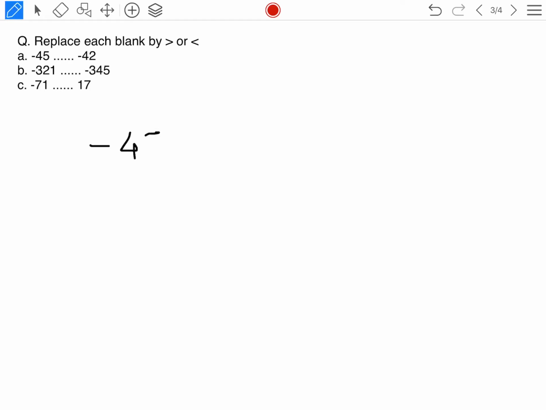Then now you need to compare. First one it is given minus 45, then blank, minus 42. Now which one will be greater? Minus 45 is greater or minus 42 is greater? You need to solve. Okay. Second one you will try at home. Second one is your homework. 2 I will do, 1 you will do.